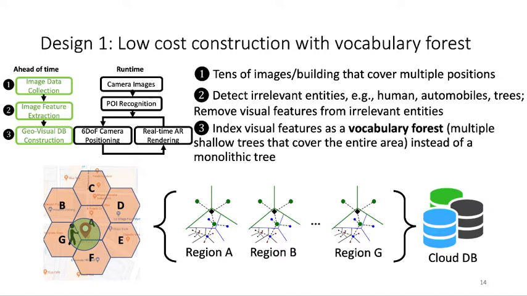And in the third step, we will index the visual features as a vocabulary forest, which is composed by multiple shallow trees that cover the entire area instead of the monolithic tree. The benefit of doing this is that the search latency will drop monotonically with the smaller tree coverages.